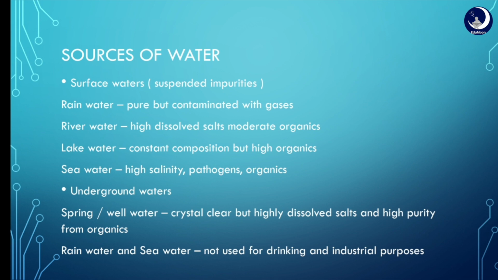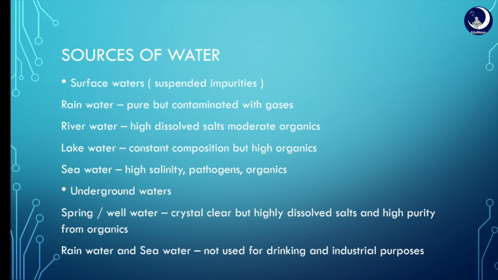Sources of water. We get water from mainly two resources, surface waters and underground waters, where rainwater, river water, lake water, sea water fall under the category of surface waters, which will have mainly suspended impurities.